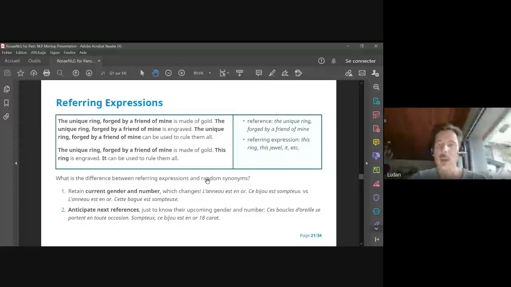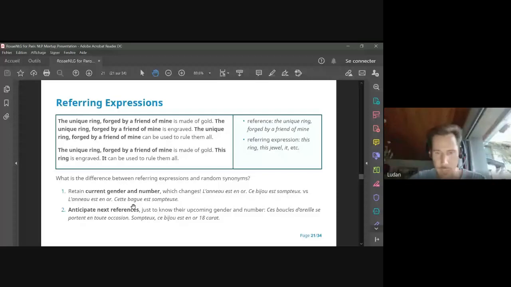You can say l'anneau est en or, ce bijou est somptueux, versus l'anneau est en or, cette bague est somptueuse. When you say somptueuse, you're still talking about l'anneau, but you are using the referring expression cette bague, which is feminine, to talk about anneau, which is masculine.